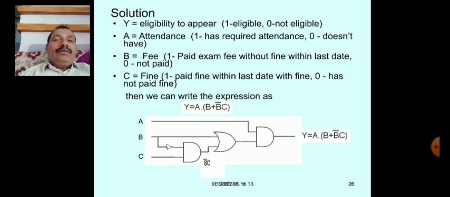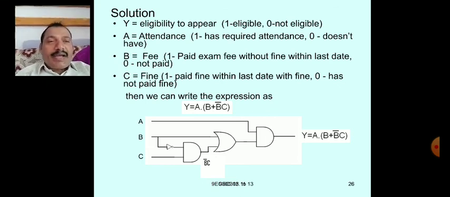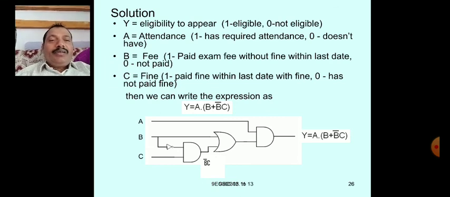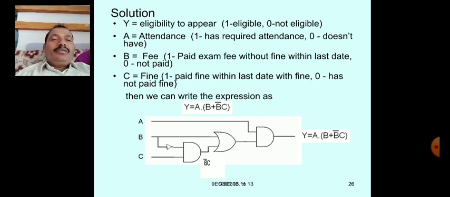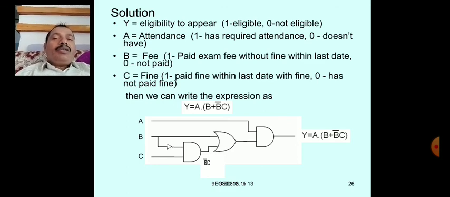For this, we can write the expression like this: B bar dot C plus B, in the brackets, dot A. That means A and, in the brackets, B or B bar C.